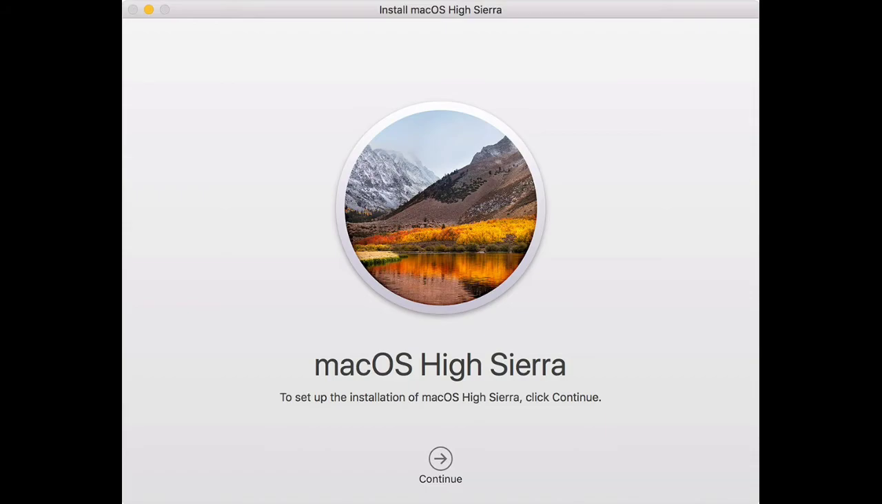So guys, our last point is its customization, and Mac OS has more customization than Windows, so it is a good thing for the users.